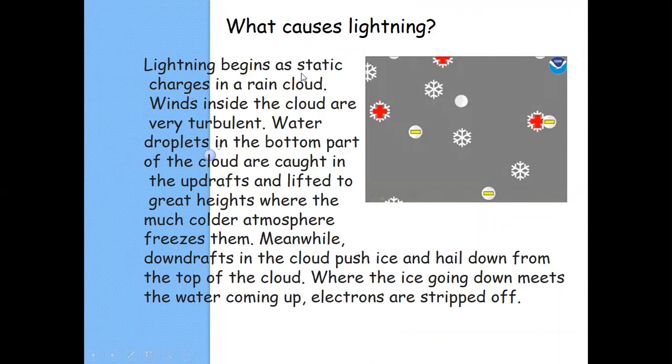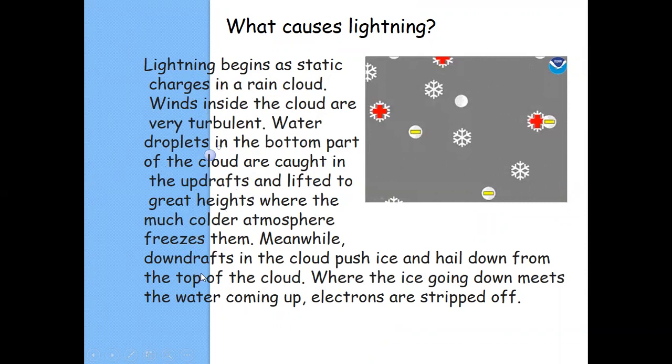Lightning begins as a static charge in a rain cloud or thunder cloud. There is wind inside the cloud, and the water droplets, the ice packs, and hailstorms, everything is in the cloud. The water droplets in the bottom part of the clouds are caught in the updraft and lifted to great height, where the much colder atmosphere freezes them.